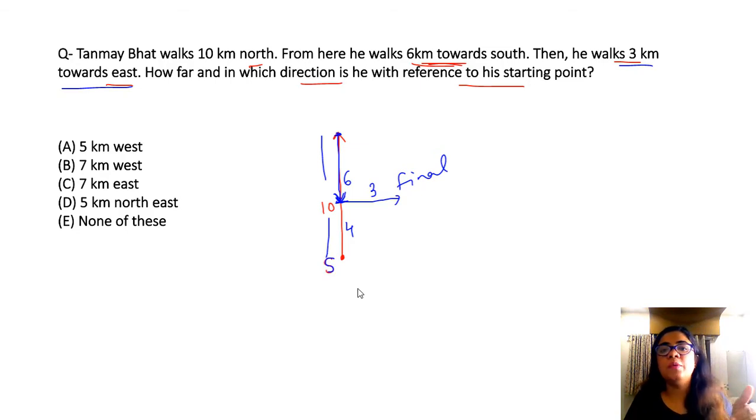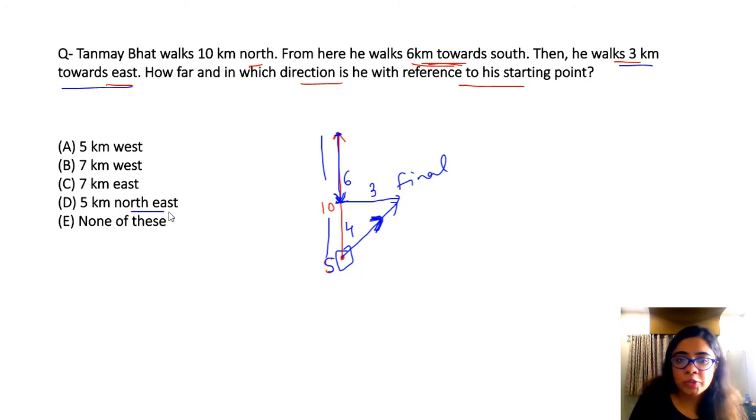How far and in which direction is he with reference to the starting point? So with reference to the starting point, where is he now? Which direction is this? Look, with reference to the starting point, he is above, he is up. So that will be north. And he is on the right side. So that will be east. So this direction becomes northeast.